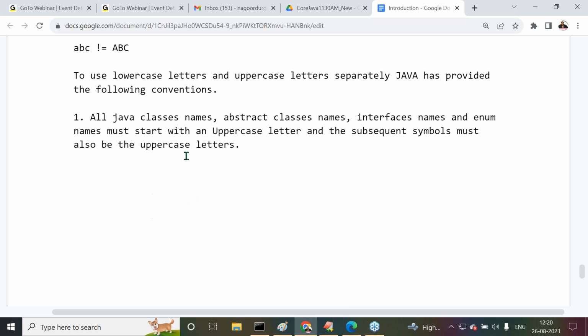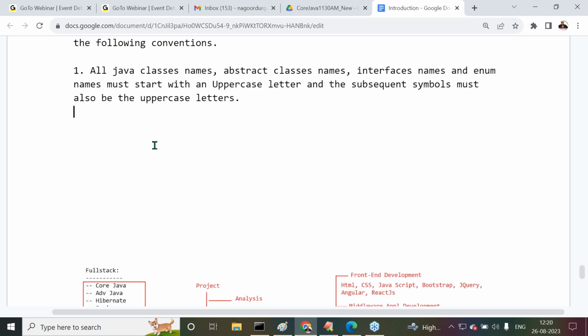So what is the meaning of it now? Every word must start with an uppercase letter, simply speaking. First word must be started with an uppercase letter. Second word onwards, every word must start with what there? An uppercase letter.